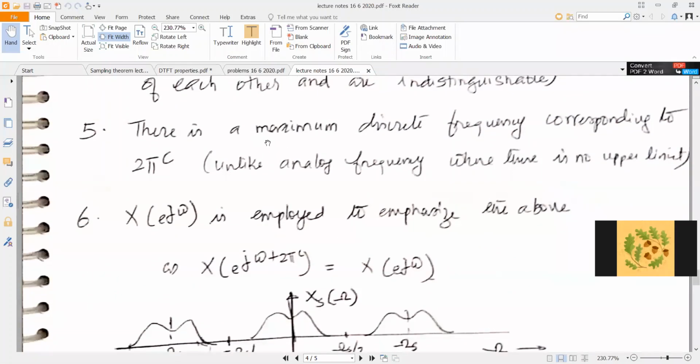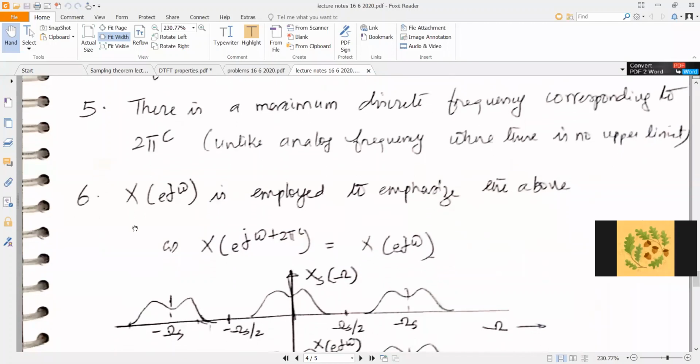So this in fact should have been: there is a maximum discrete frequency corresponding to pi radian. This is corresponding to pi radian because 2 pi radian is the same as 0 radian. So this 2 is not there. We have to cancel this out. I will do that later when I upload the lecture notes. So there is no 2 here.